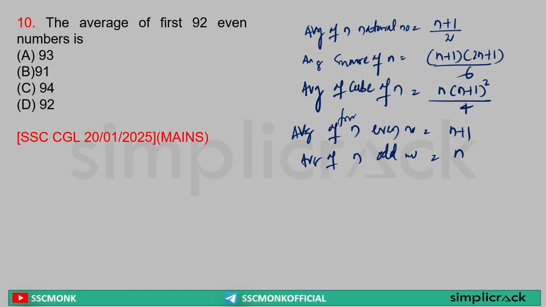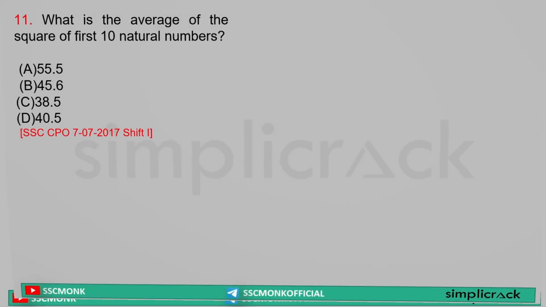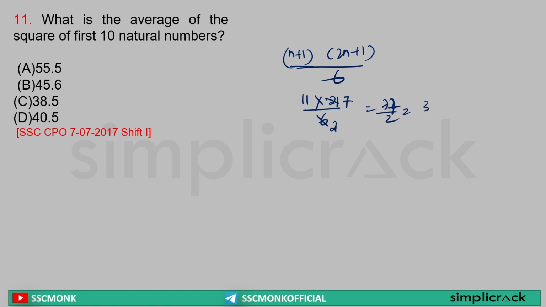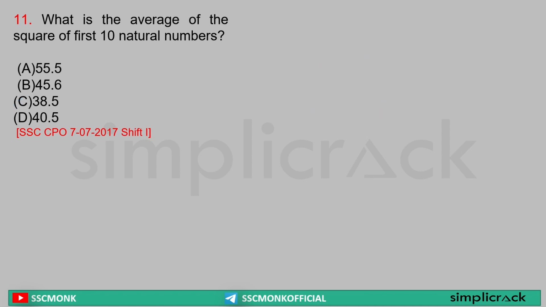Yes. So here it is asking about average of first 92 even numbers. So it is n plus 1, that is 93. Next. What is the average of squares of first 10 natural numbers? What I told you, in case of squares, it will be (n plus 1) into (2n plus 1) divided by 6. Sir, n is what? 10. So 10 plus 1, 11, multiplied by 2 into 10, 20 plus 1, 21, divided by 6. Sir, 3 2s are 6, 3 7s are 21. So this is 77 by 2, that is equal to 38.5. Answer option C. Clear? Next.